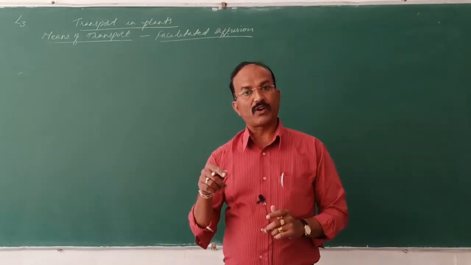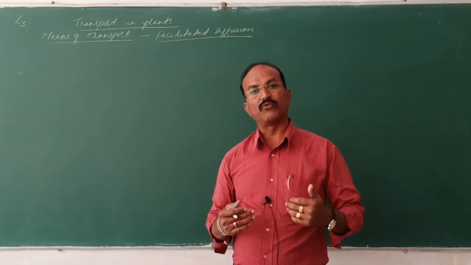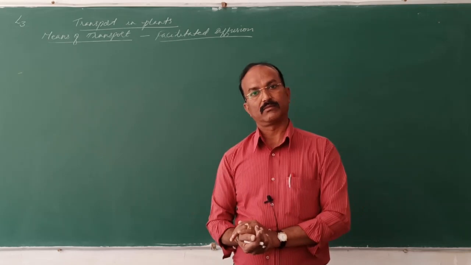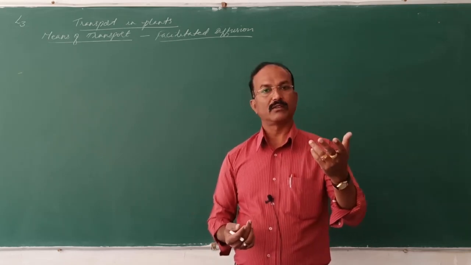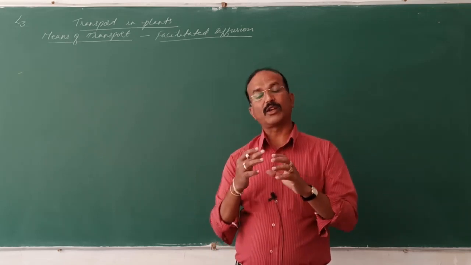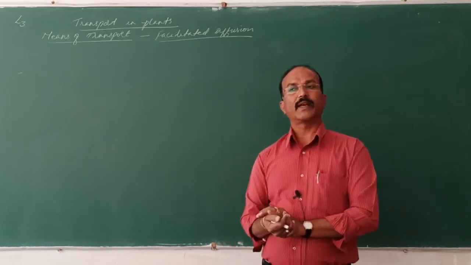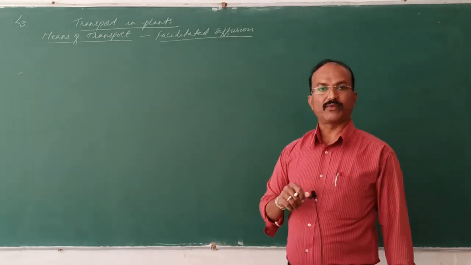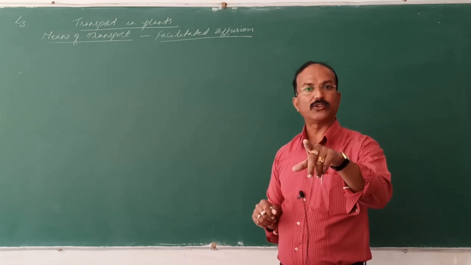In diffusion, what we observed is that there are no proteins; simply the molecules move from higher concentration to lower concentration. So the gradient should be there. For this type of diffusion the proteins are involved, but here also the gradient should be there.